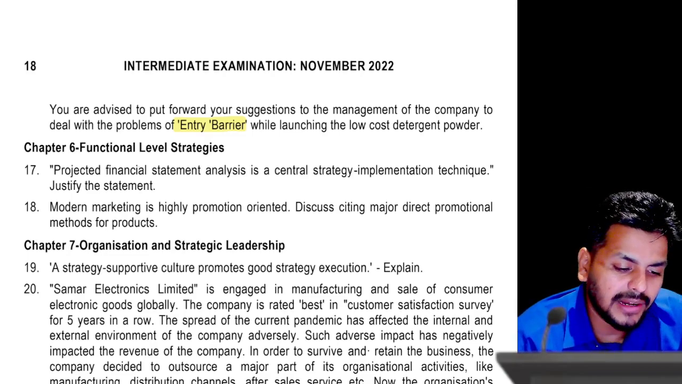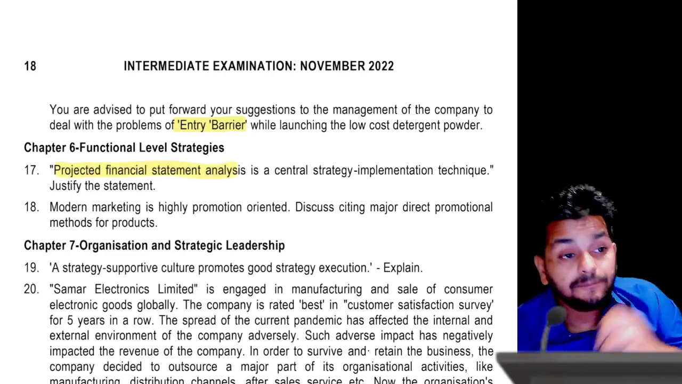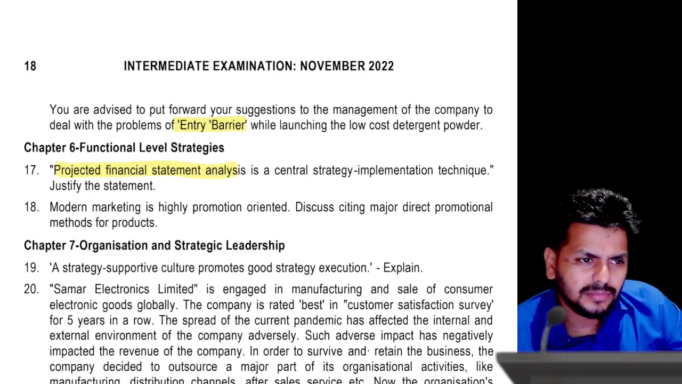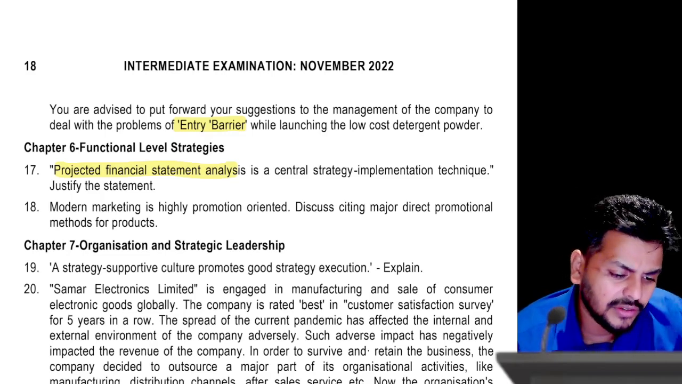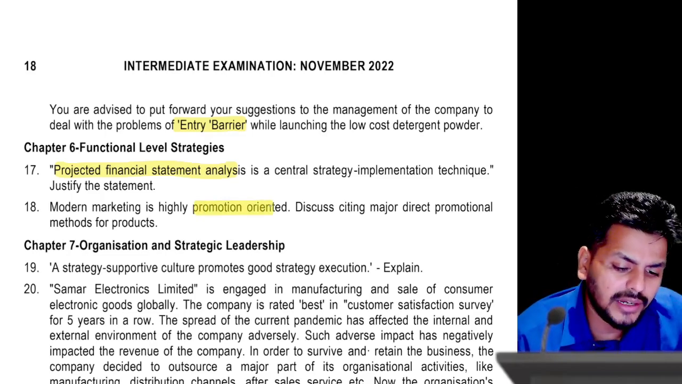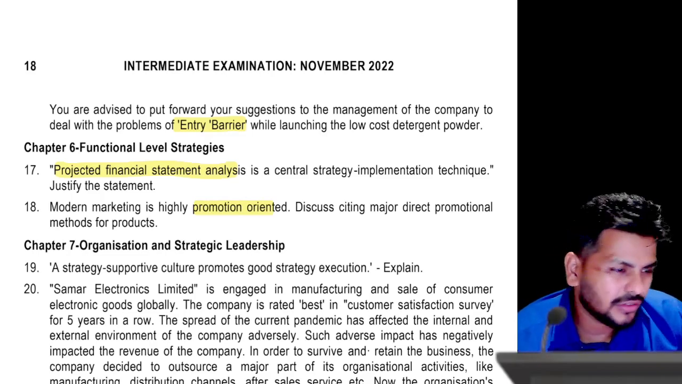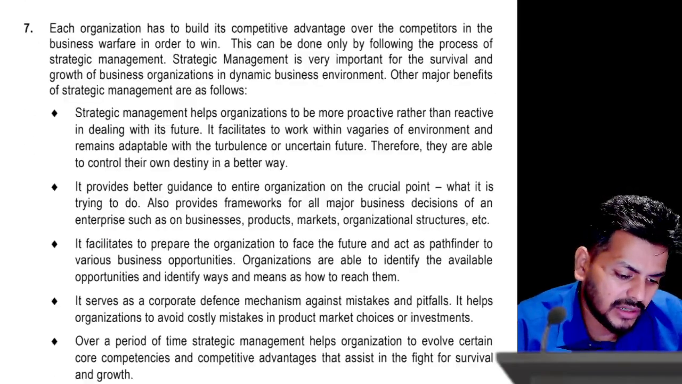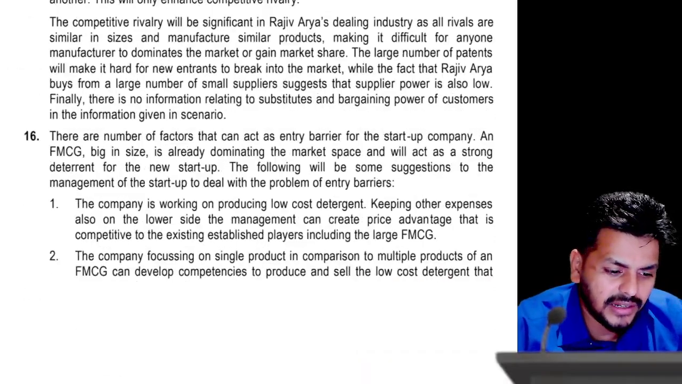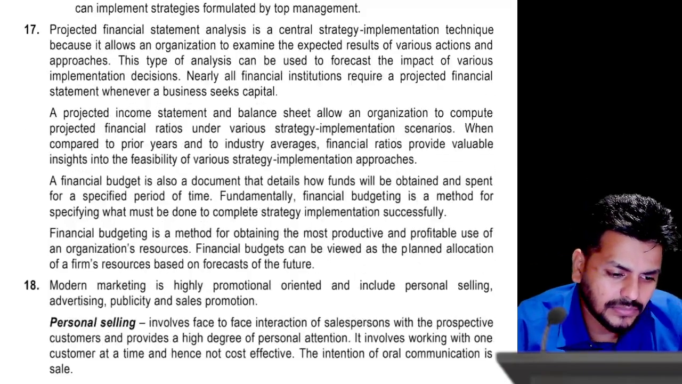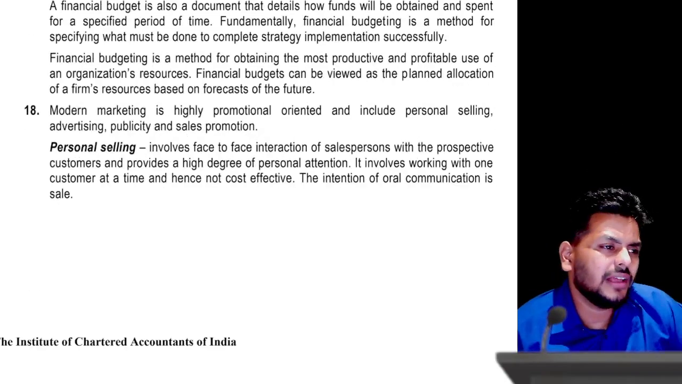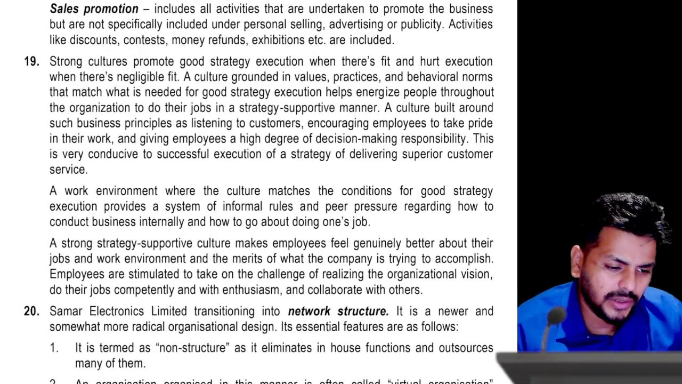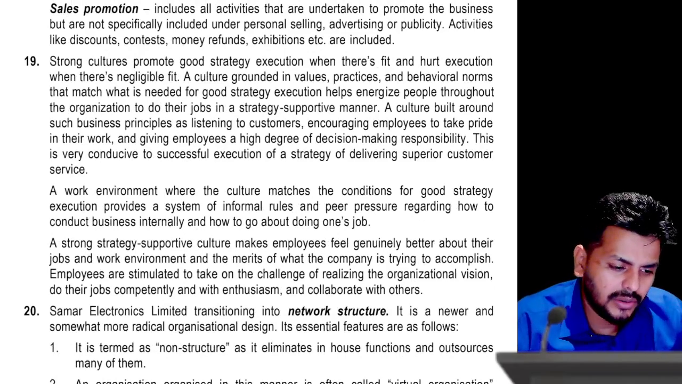Projected financial statement analysis, this is point number 2 in the finance strategy. They didn't ask evaluation of worth of business, or they didn't give that, but point number 2 is about budgets and projected financial statements. Modern marketing is highly promotional oriented. Major promotional methods, you can talk about the promotional methods that are discussed under marketing. Let's just see what answers they did give here. Personal selling, advertising, publicity and sales promotion, 4 of those as we know it. And then they are also talking about culture,